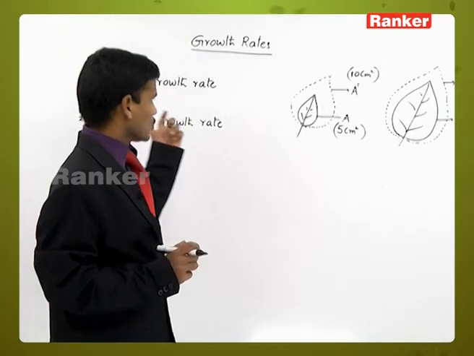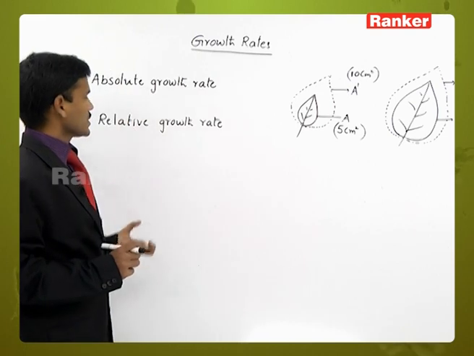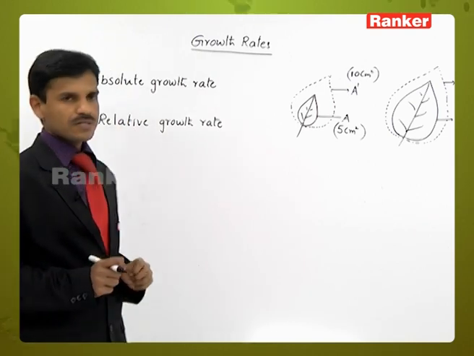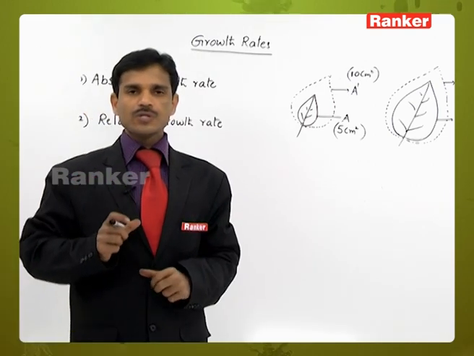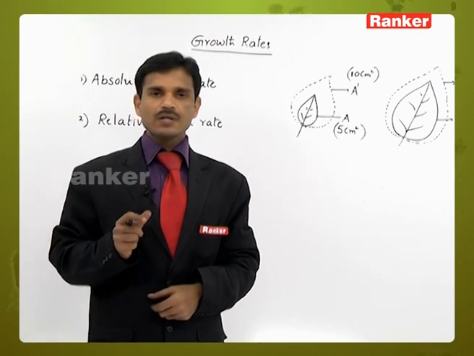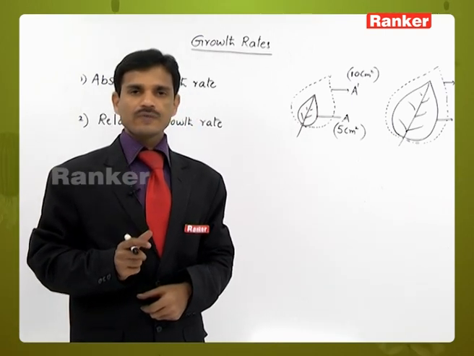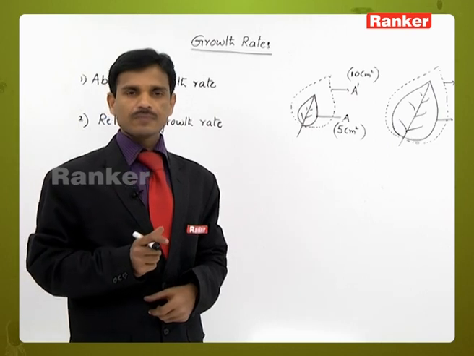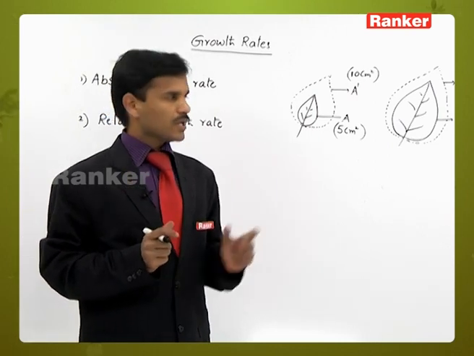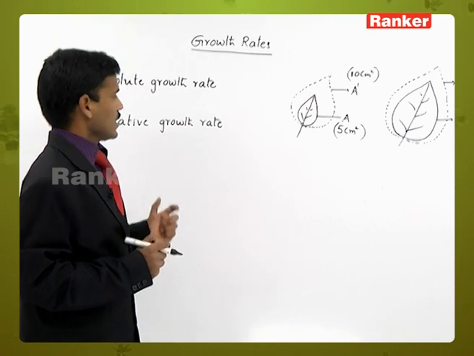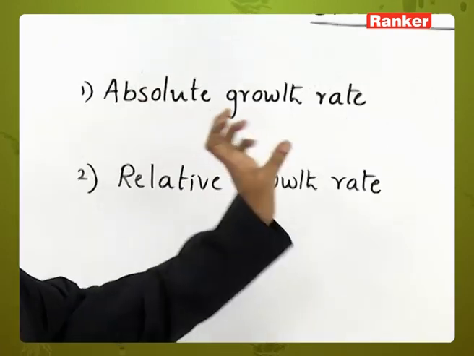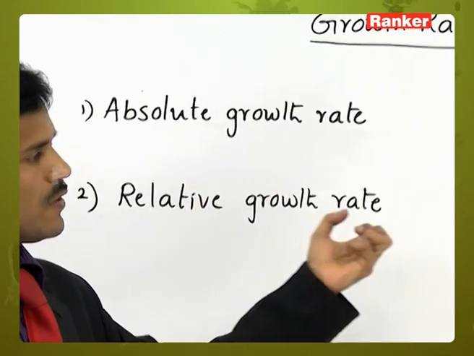There are two types of growth rates: absolute growth rate and relative growth rate. The absolute growth rate is a measurement and comparison of growth per unit time. It is called absolute growth. We can understand these terms with the help of one example.